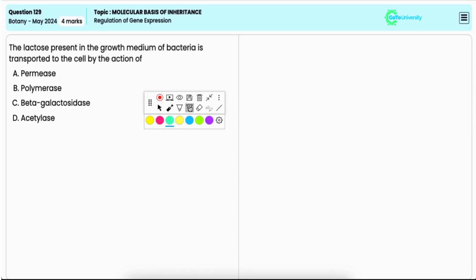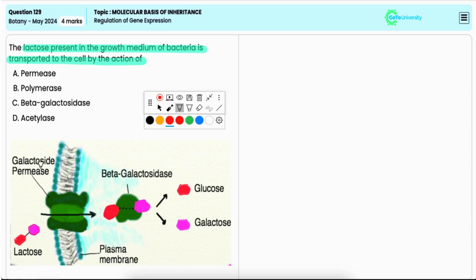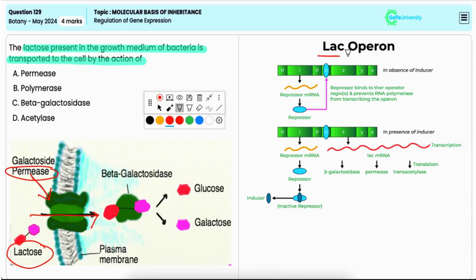The lactose present in the growth medium of bacteria is transported to the cell by the action of option A, permease. Now, a permease is a type of transport protein that facilitates the uptake of lactose into the bacterial cell. And in the lac operon in E. coli, the lactose permease encoded by the lacY gene transports lactose across the bacterial cell membrane into the cytoplasm. Thus, it is the correct option.